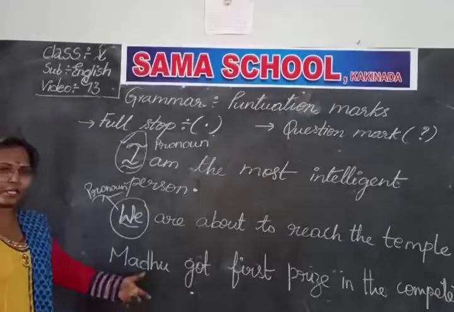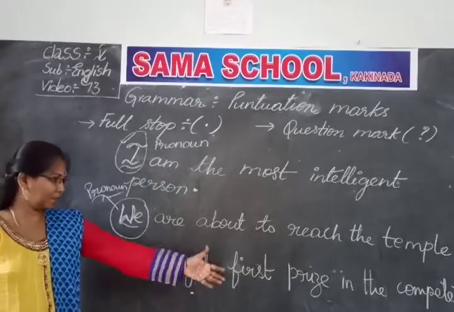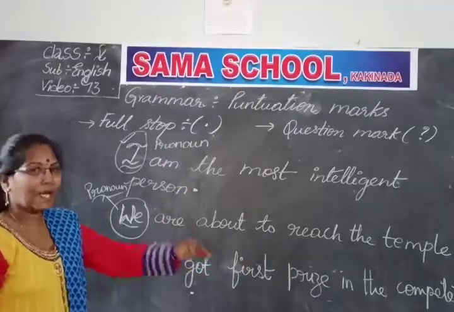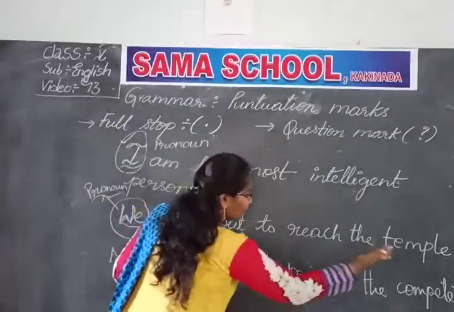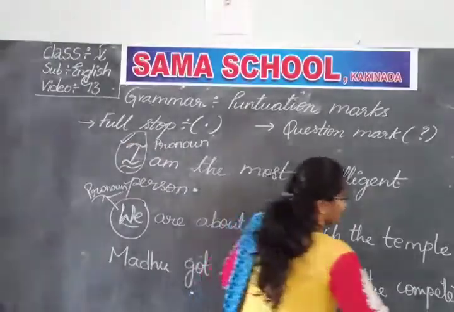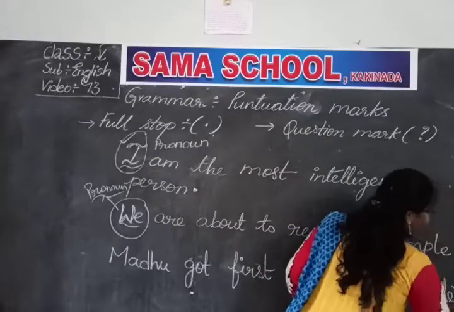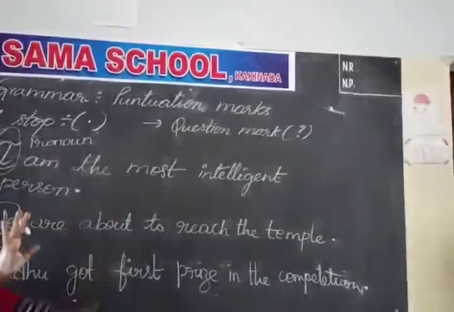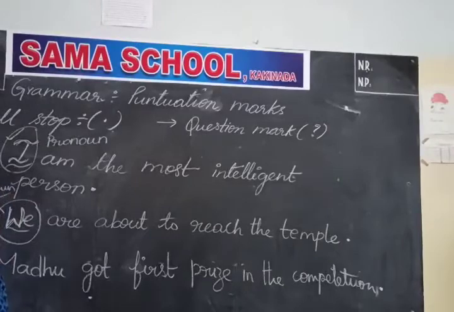So Madhu participated in the competition, maybe an essay writing or something else, or in a race, and in that she got the first prize. And I started the sentence with Madhu got the first prize in the competition. So she participated in a competition and she got the prize. That is the information I wanted to give. So here the sentence is complete, means completely clear information is given. So the sentence ended. That means we should place a full stop.